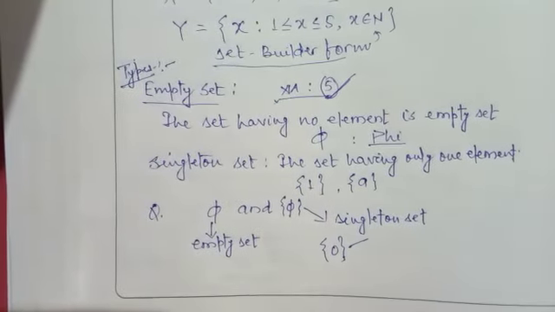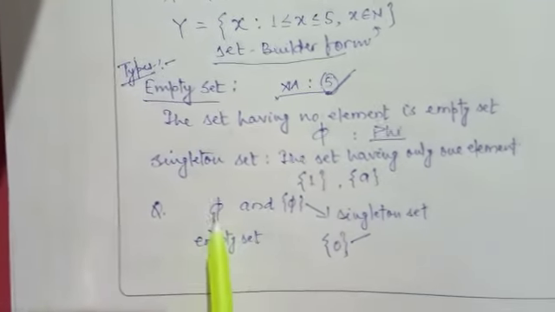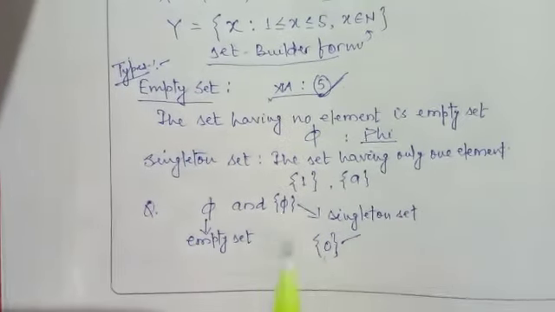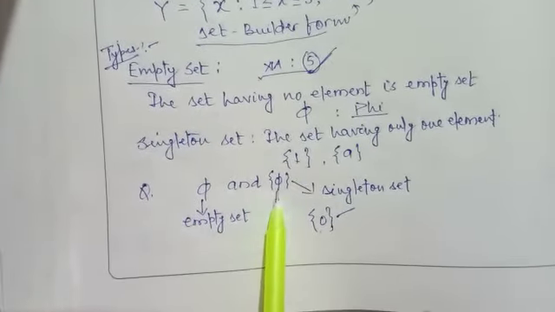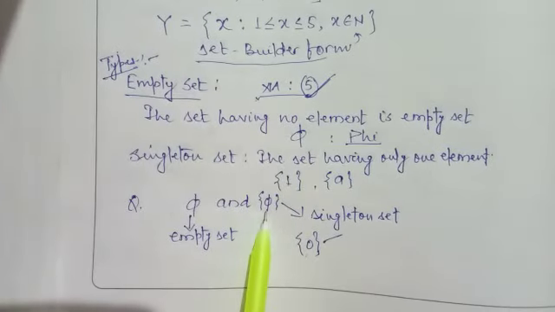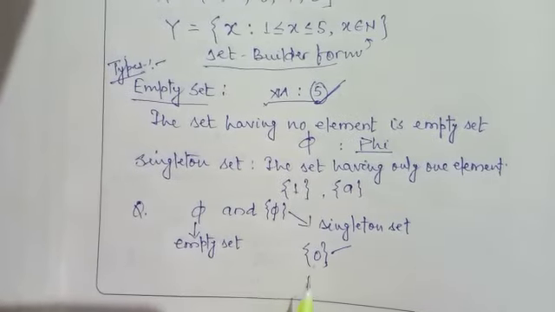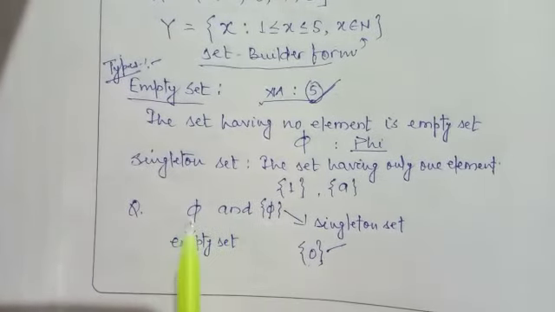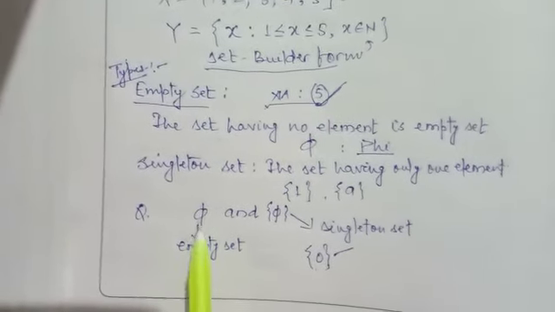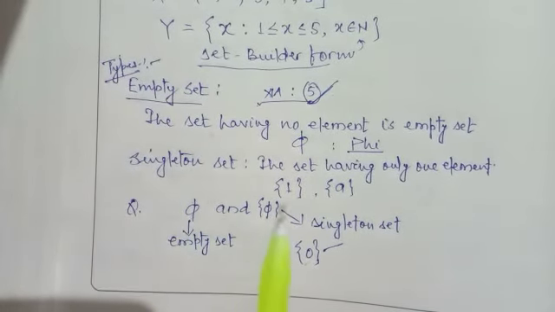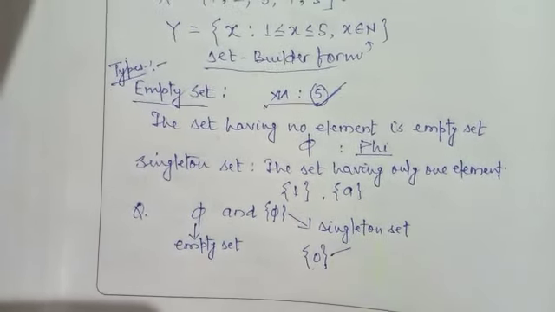So first question right here, what is the difference between phi, phi in brackets and 0? So phi in brackets is the singleton set whose one element is phi. 0 in brackets is the singleton set whose one element is 0. But this phi is empty set, means which has no element, right?